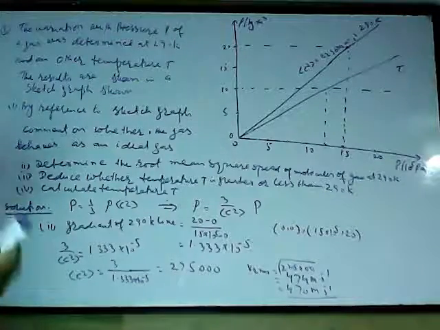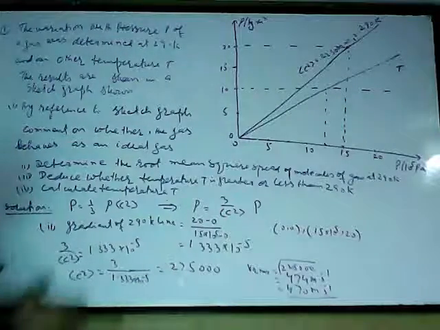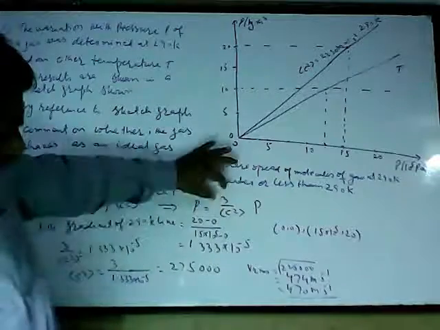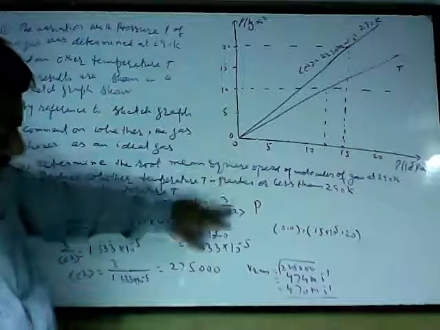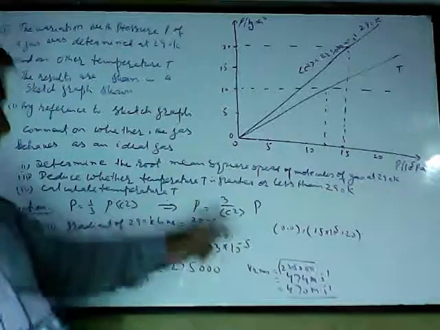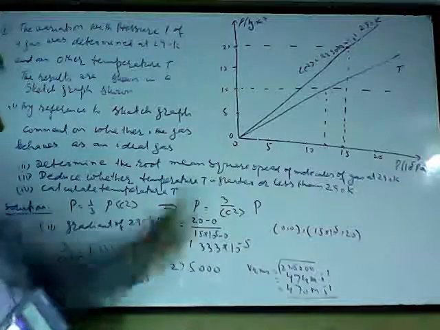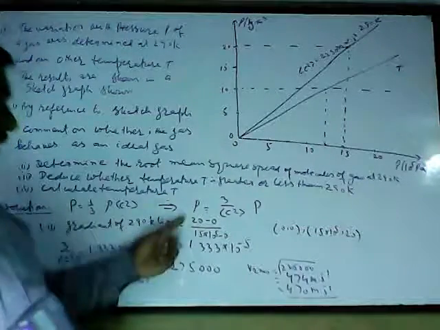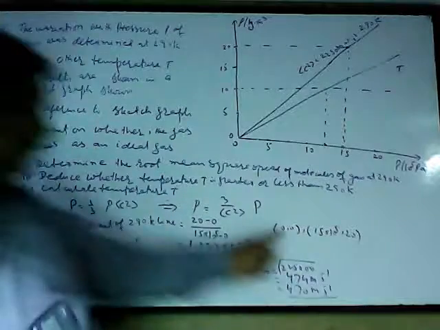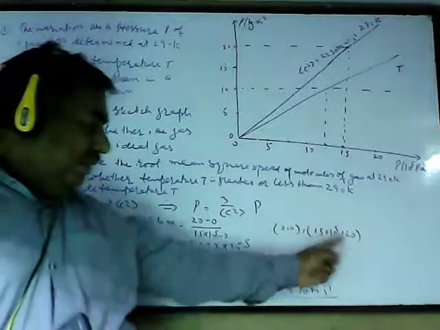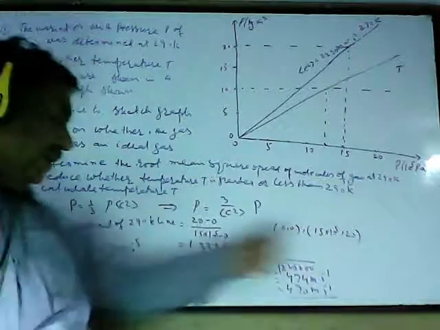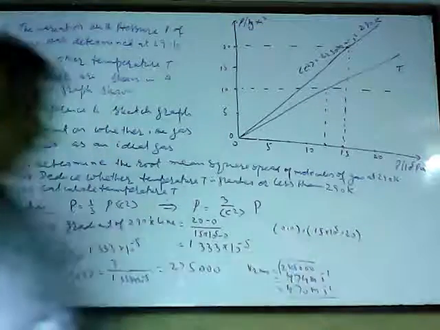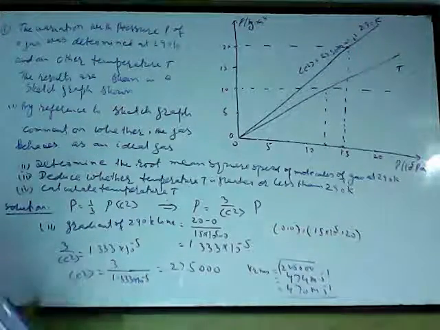How did I find the Vrms? It's very simple. From this equation I see that the gradient is 3 upon mean of c square, 3 upon c square average. So I first found the gradient of the 290 Kelvin line. It joins 2.00 and 15 × 10^5 and 20. So I just have to calculate the gradient by the (y2 minus y1) upon (x2 minus x1) formula, or by any method you can calculate the gradient.